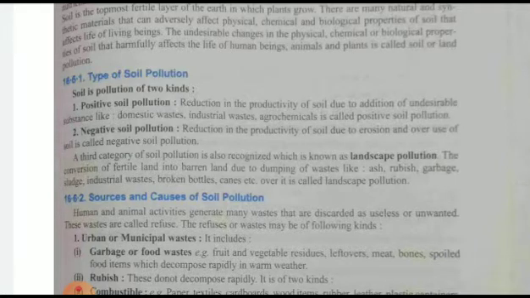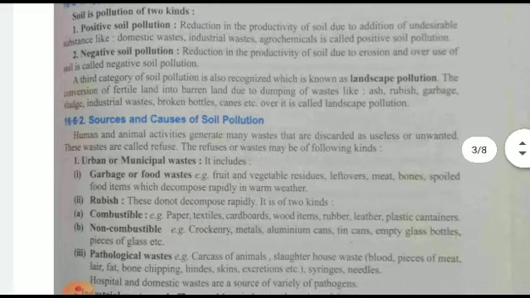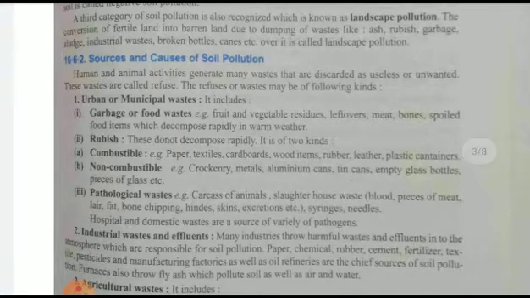Some examples you can take: landscape pollution, then conservation of fertile and barren land should be done, and ash, rubbish and garbage will be carried out. The sources and causes of soil pollution: urban and municipal waste will be included here. Garbage, food waste, rubbish, combustible, non-combustible, pathological waste, all will be included here.